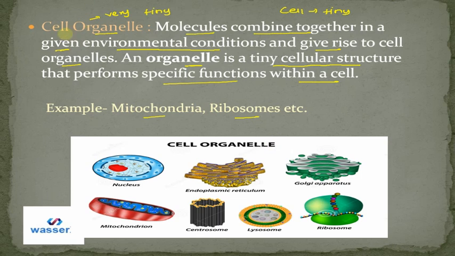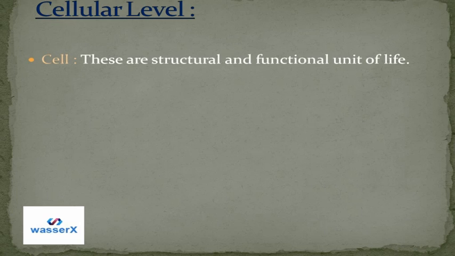So these are called cell organelles and they perform specific functions in our cells. Then let's try to understand the cellular level of organization. We first saw the chemical level of organization, then we will see the cellular level of organization. So to understand cellular level organization, we must know what a cell is.